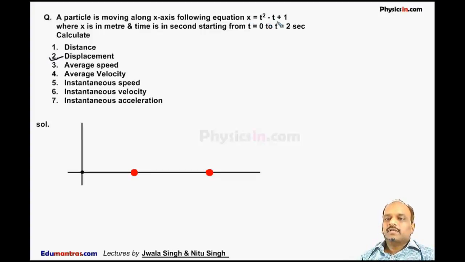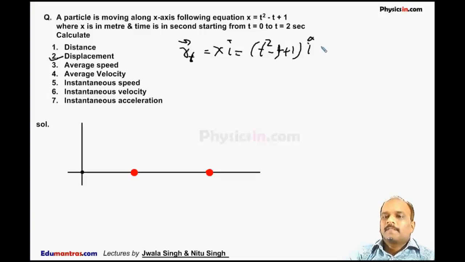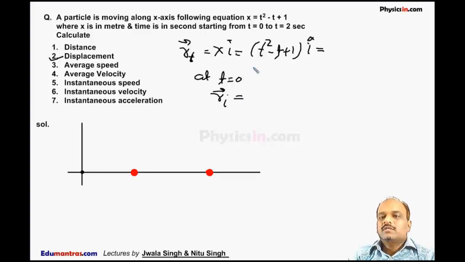The x coordinate of the particle is given by t square minus t plus 1. So the instantaneous position of the particle is x i cap, since the particle is moving only along the x axis. So x can be written as t square minus t plus 1 i cap. This is the x coordinate of the particle at any time t. Now at t is equal to 0, the position vector of the particle is called the initial position vector, and the initial position vector of the particle is 1 i cap.